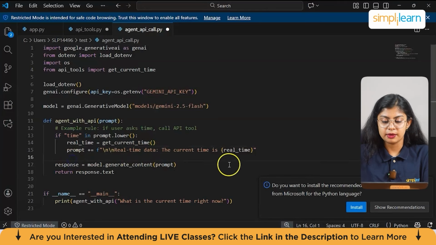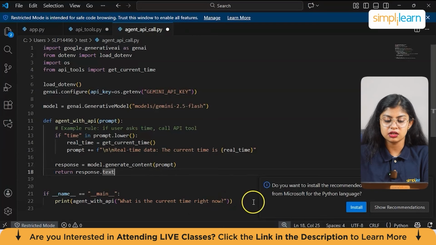And the prompt also, we are breaking that down, which is equal to prompt plus is equal to real time data, current time is equal to real time, etc. So this adds the fetched time into the prompt, sends extra context to the AI model. And then we have response is equal to model.generate content within the prompt. So this calls Gemini to generate a response based on the updated prompt. And then we have return response.text, which returns the text response back to the user.